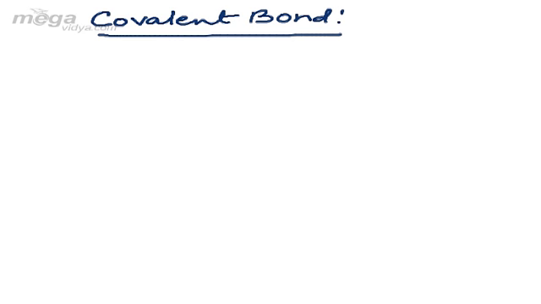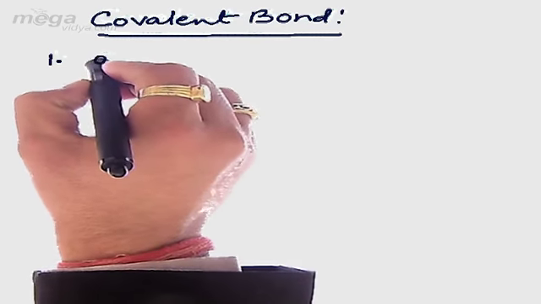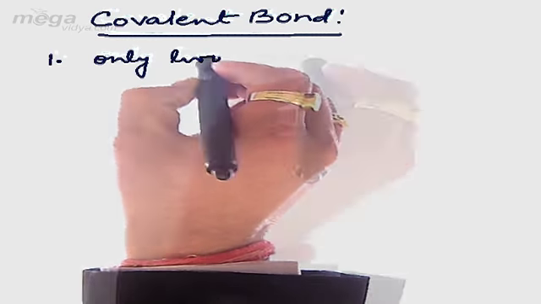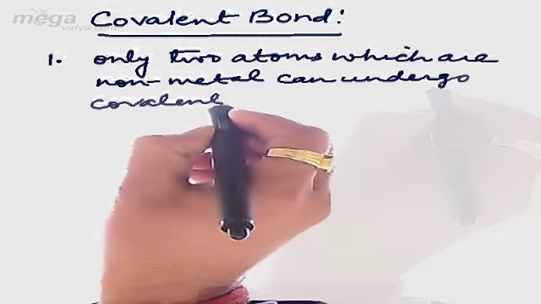So students, after completing ionic bonding, the next chemical bond which we have to discuss is the covalent bond. As in ionic bonding we have discussed that atoms can form an ionic bond only when they exist as a metal and non-metal. In the same way, for any atom to undergo covalent bonding, point one is that they should be non-metals, meaning only two atoms which are non-metal can undergo covalent bonding.